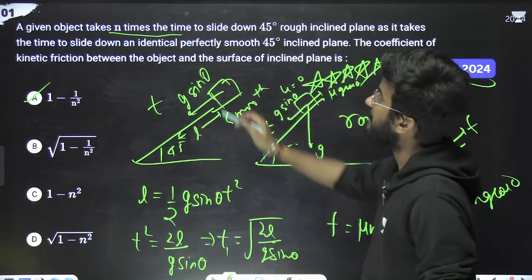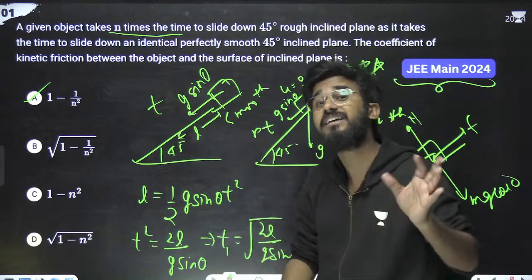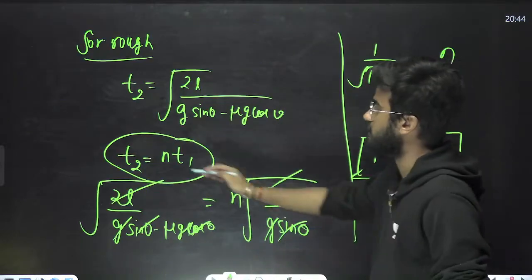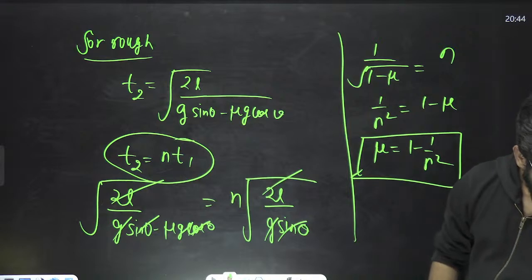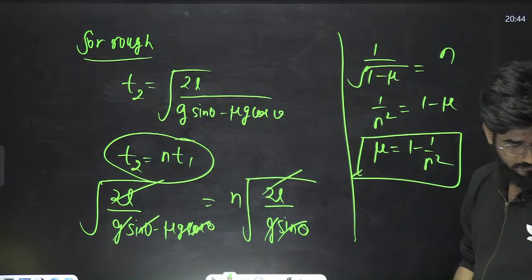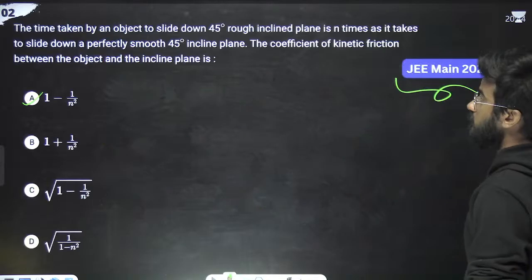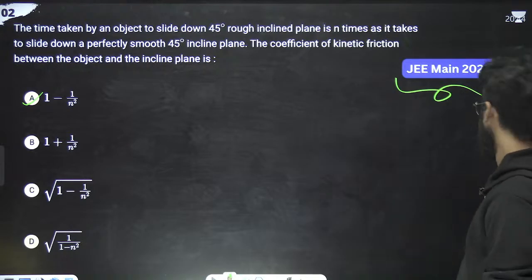Because it is saying that it takes n times more time in the rough plane. So the time for the rough plane is T2, which is n times T1. That is it. Exactly. So the option is A.